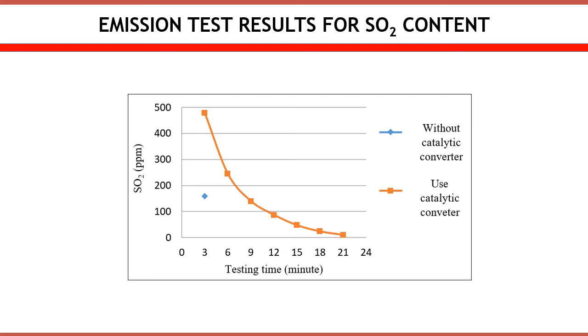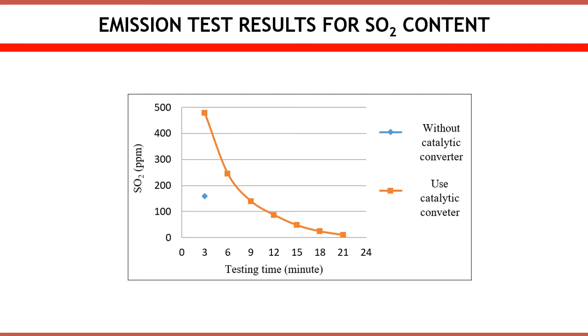This figure shows the effect of testing time on sulfur dioxide content. The sulfur dioxide content without the catalytic converter was 158.8 ppm.